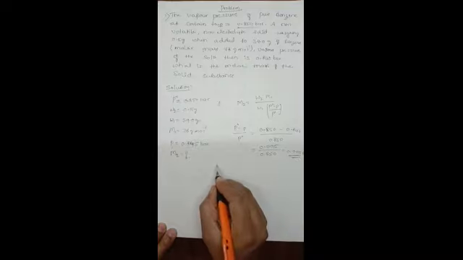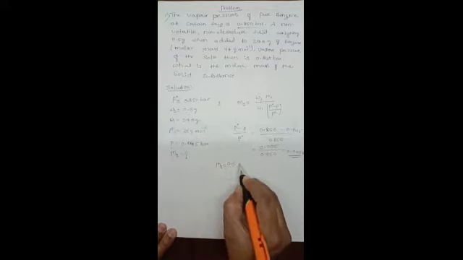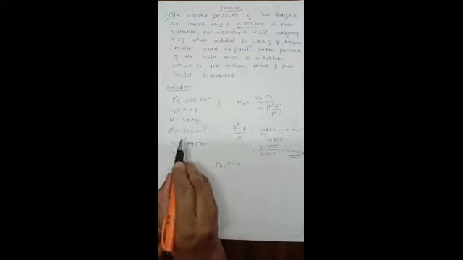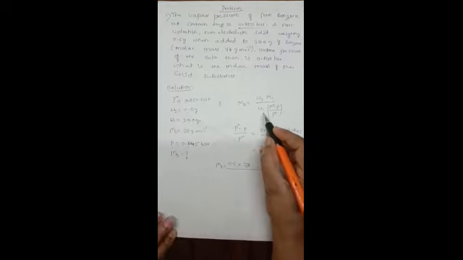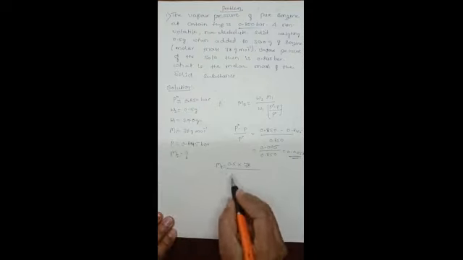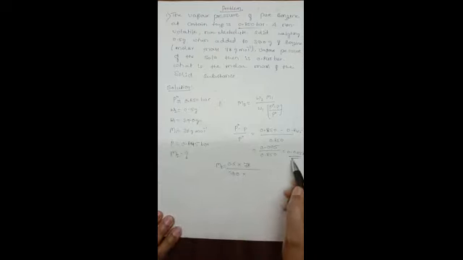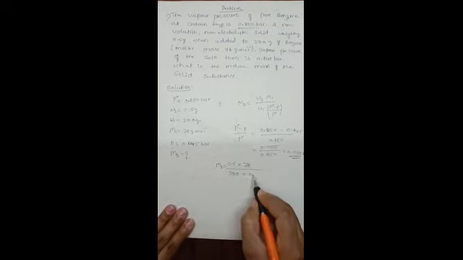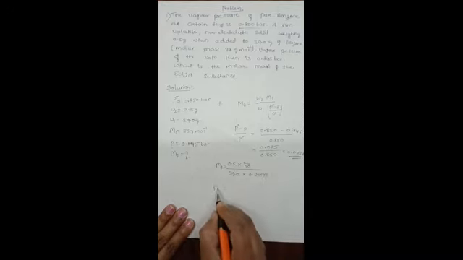We will substitute this value in the above equation. M2 is equal to W2, which is 0.5, and M1 is 78 gram per mole, divided by W1, which is 39.0, into P naught minus P divided by P naught, which is 0.00588.